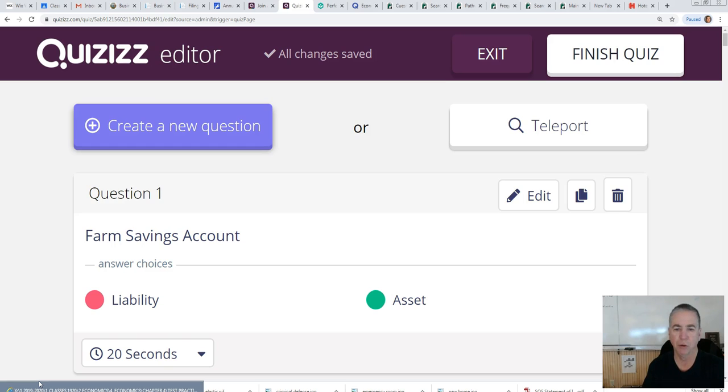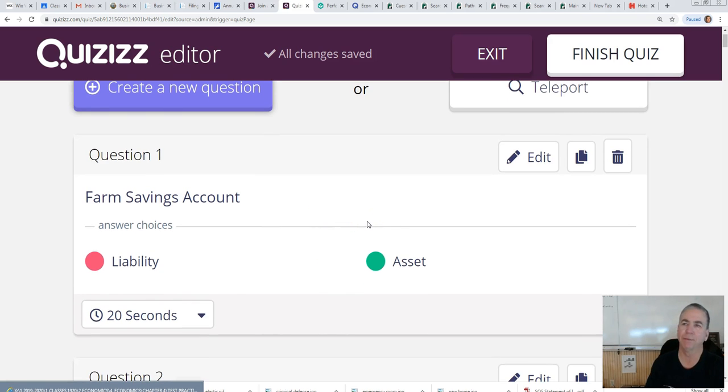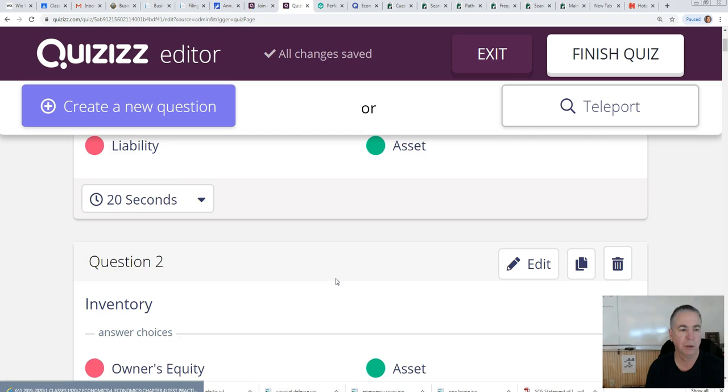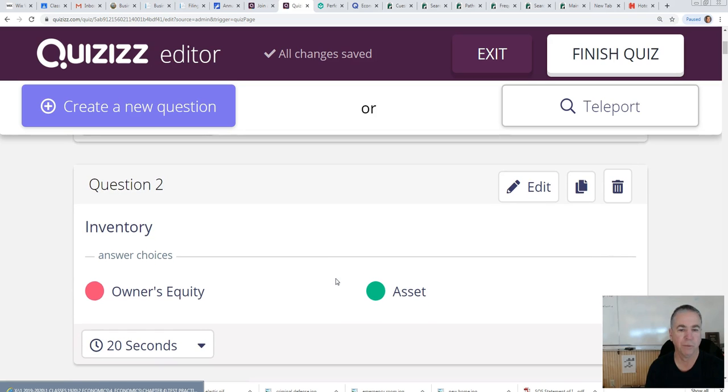And so I'll go through these, and then once we finish this video, you can go ahead and work this quizzes on your own. So a farm savings account. So this would be like if you have a bank account with money in it, cash. Anytime you have something that involves cash, that's going to be something called an asset. An asset is something that you own and that you control.